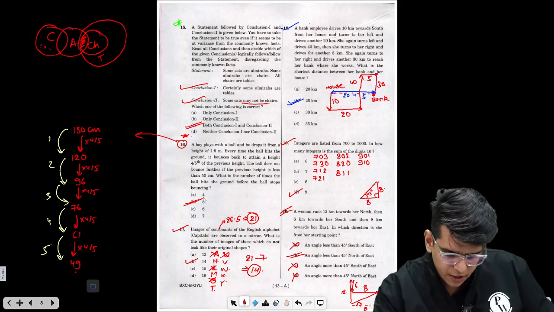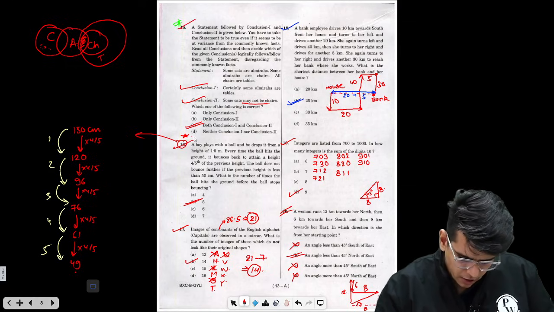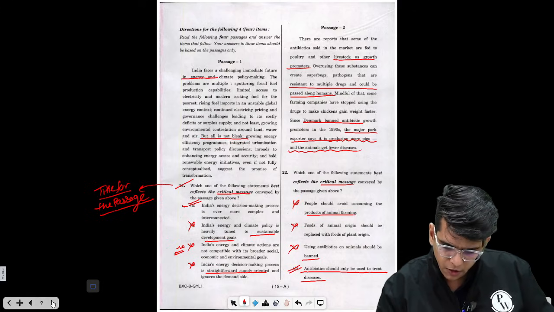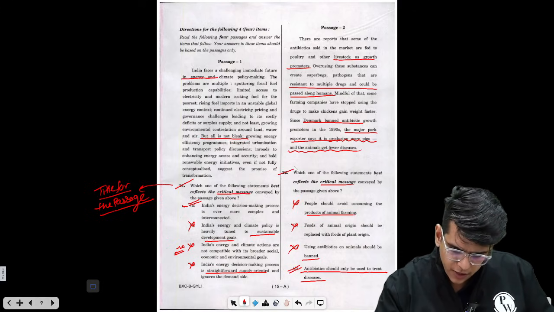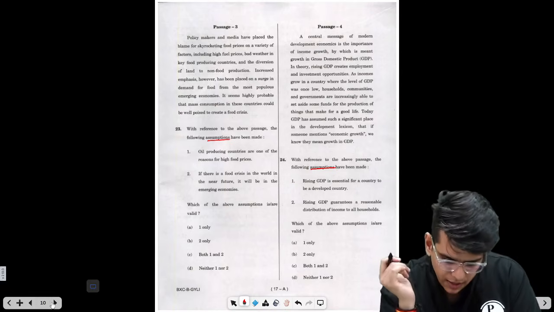So now we have done 15, we have done 16, 17, 18, 19, 20. Now let's move to the next part. We have already attempted 21, 22. Again, here we have to attempt two questions, 23 and 24.